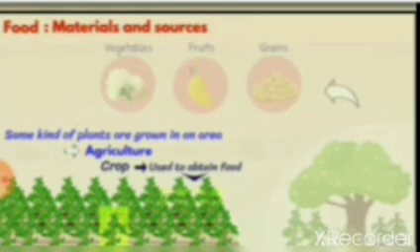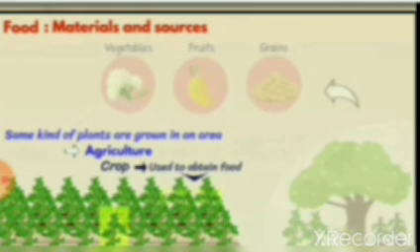But we are not getting any food. It is furniture wood. That is a commercial crop. And cultivation of grains, vegetables, fruits, these are food crops. It means we are cultivating these crops for getting what? Food. Is it clear?